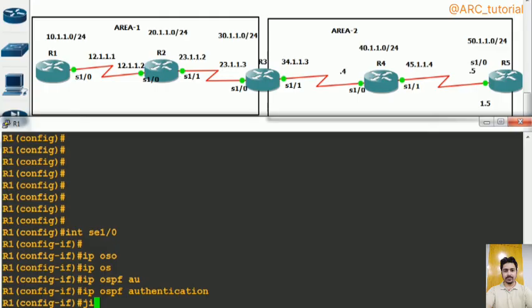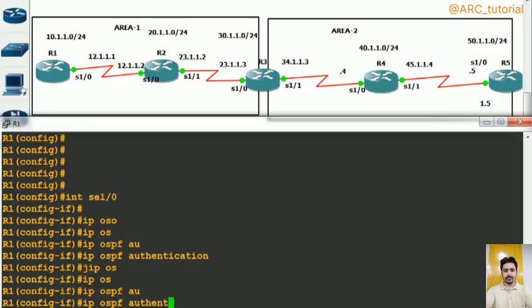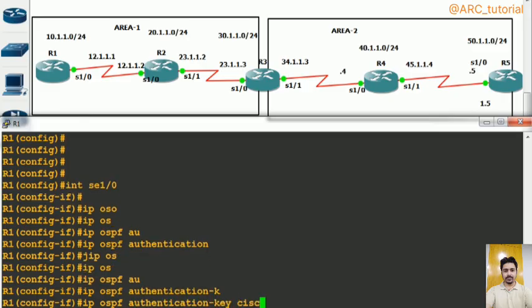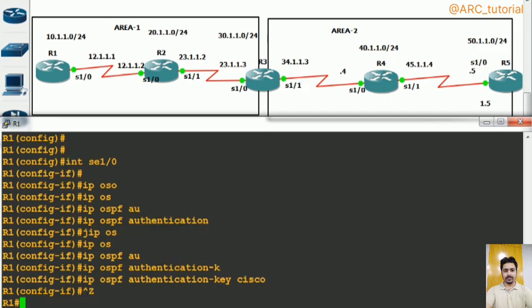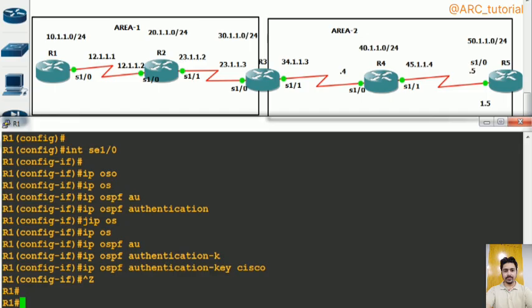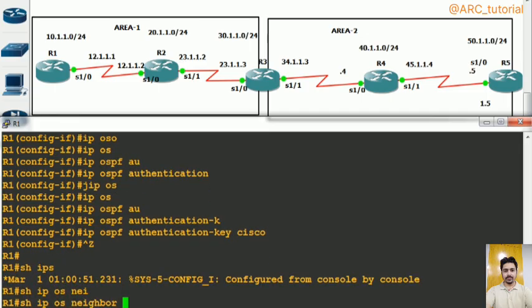Then after it, the next command will be ip ospf authentication-key Cisco. Show ip ospf neighbor.